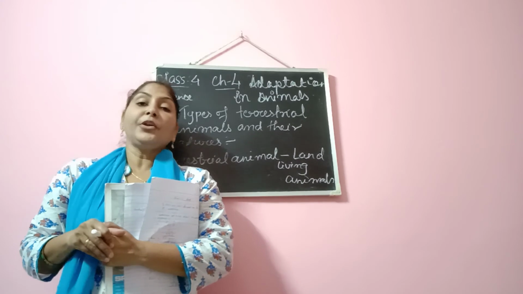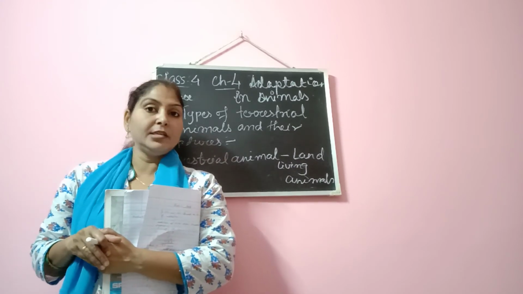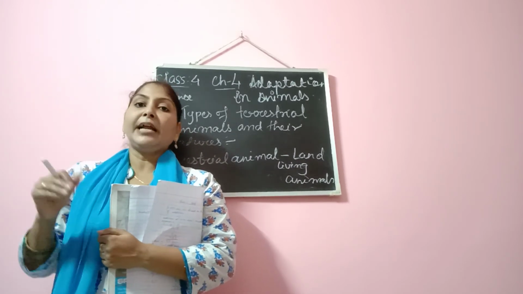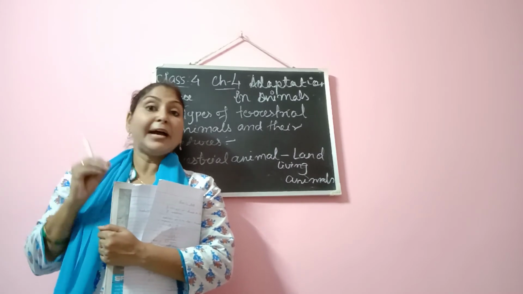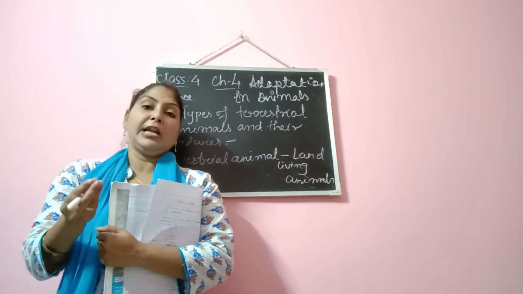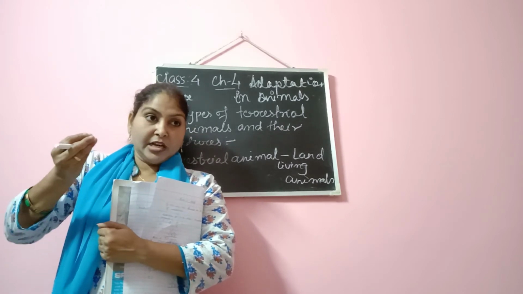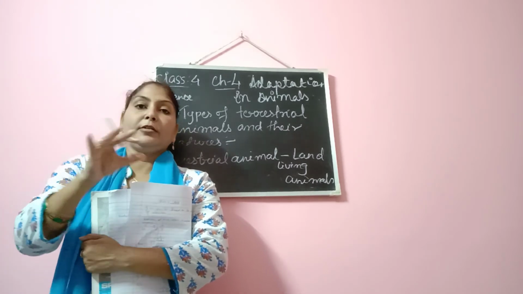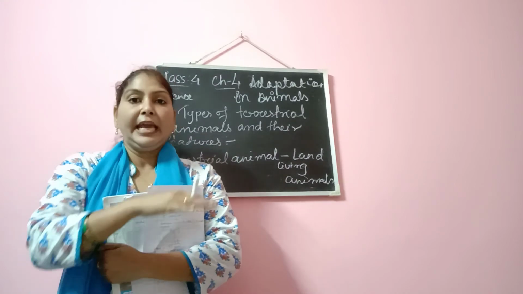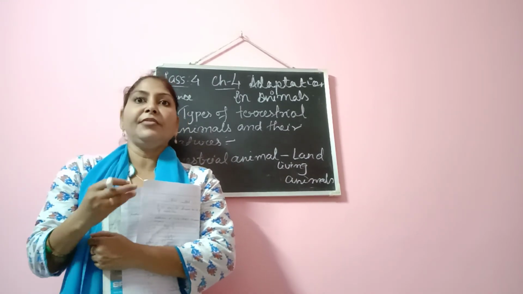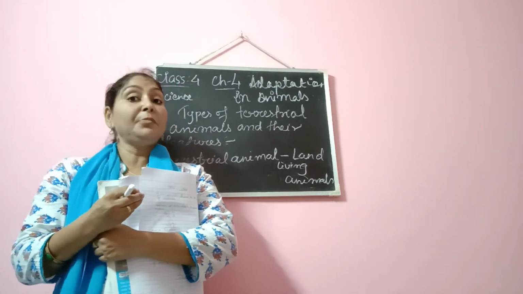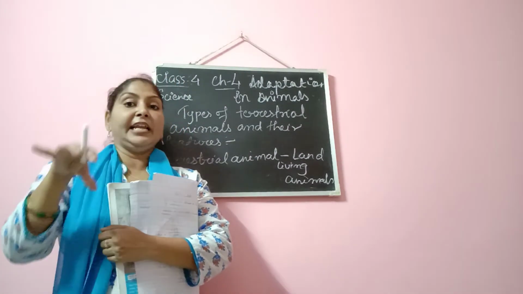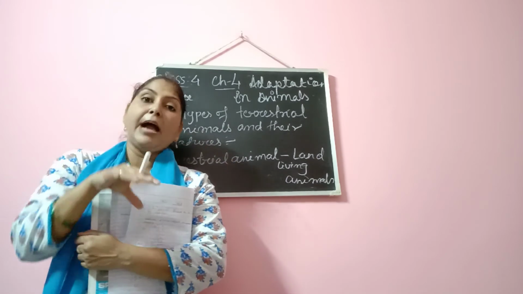Alright, so what you have to do is read this topic thoroughly so that you can understand what the basic adaptive features in terrestrial animals are, and which help them to sustain or survive in unfavorable conditions. If they do not adapt these features, they will not be able to survive in their surroundings or their own habitats.